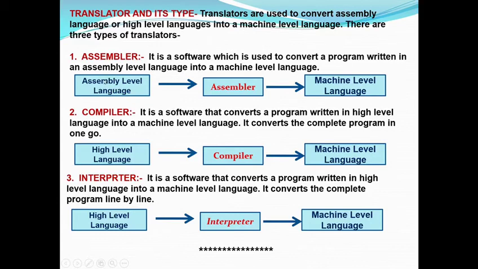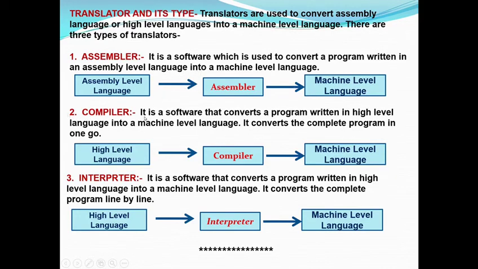First, programs are written in assembly level language, means mnemonic codes. Then these codes go to the assembler. Then the assembler converts this assembly level code into machine level language for the CPU to process the program written by the users.